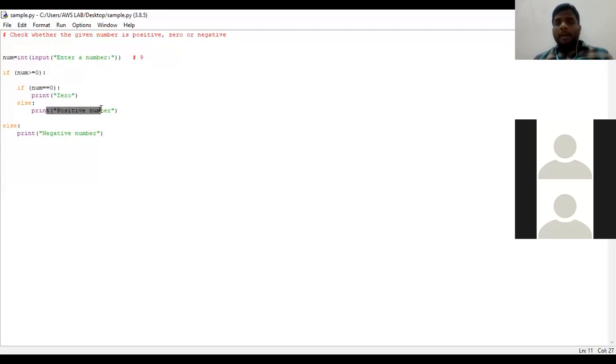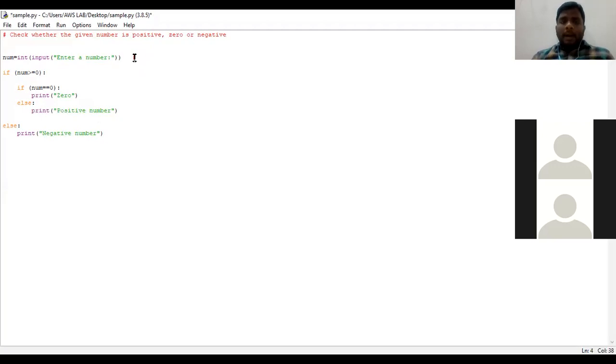Okay, first check the if condition here, and if the if condition is satisfied, check the nested if. Since the nested if condition was not satisfied, it enters into the else statement. So if the user gives a value like 9, the option will be here.